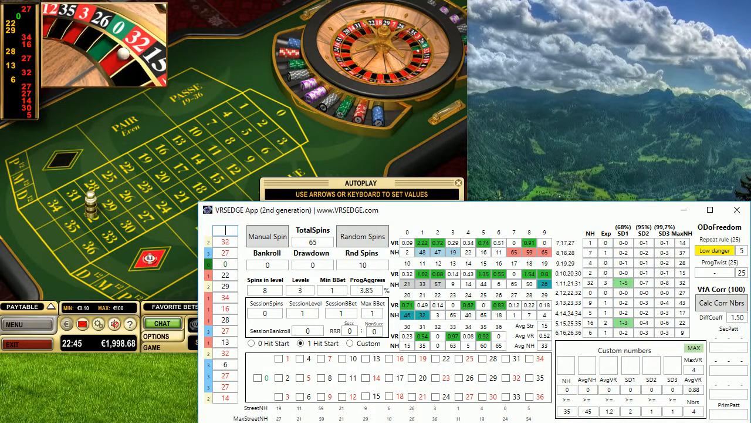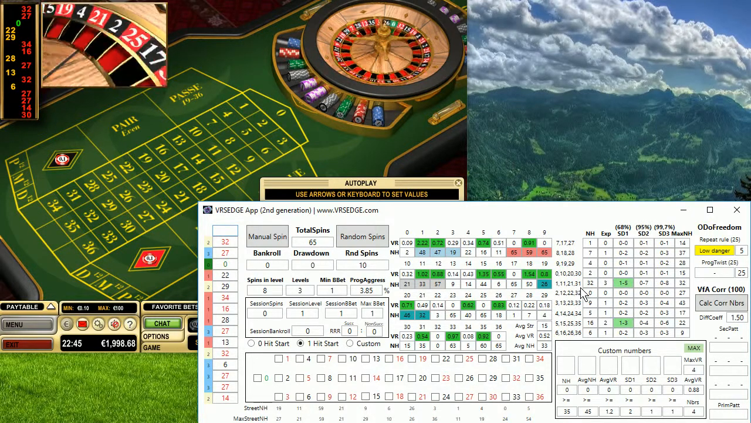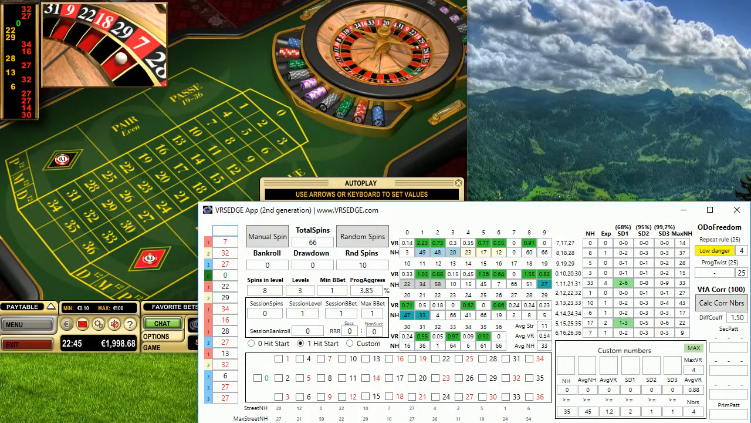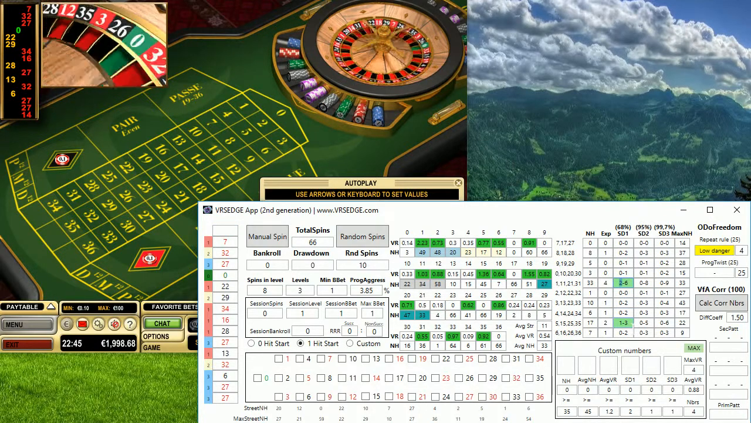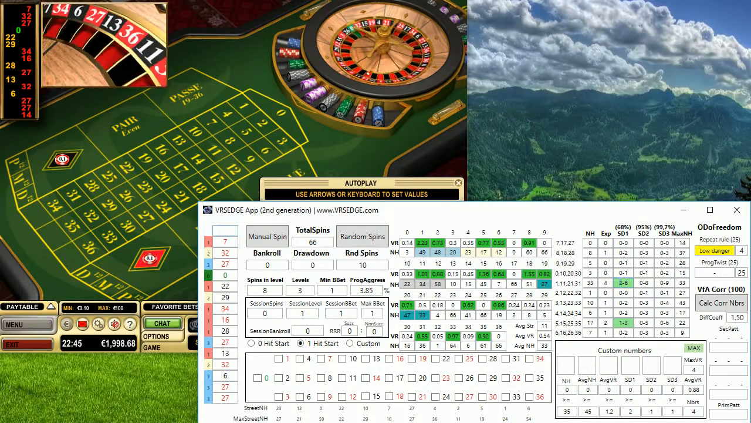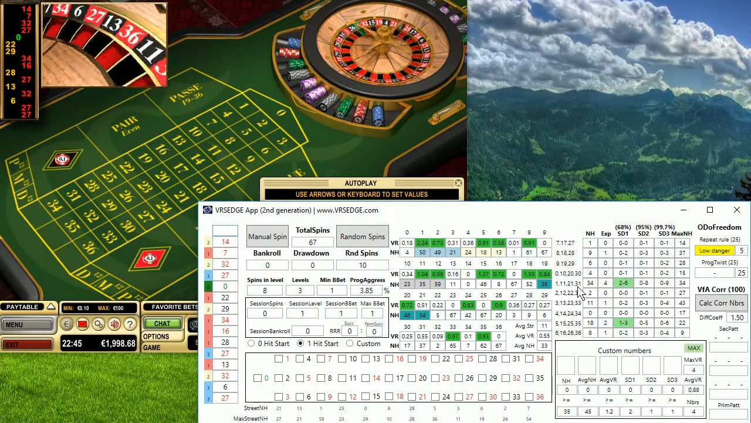But again, I think I mentioned these 4 numbers 1, 11, 21, 31. As we are now generating more and more numbers, it's looking more and more interesting. So currently the first standard deviation is already 2, minimum 2 appearances we should have. So I will slowly consider betting on these 4 numbers based on the VRSEDGE app.